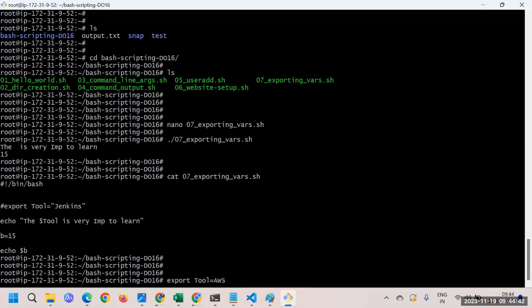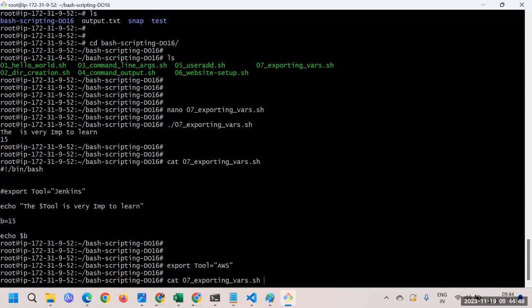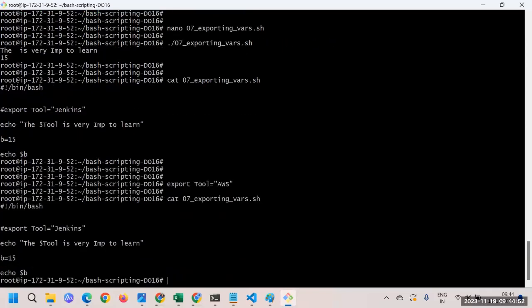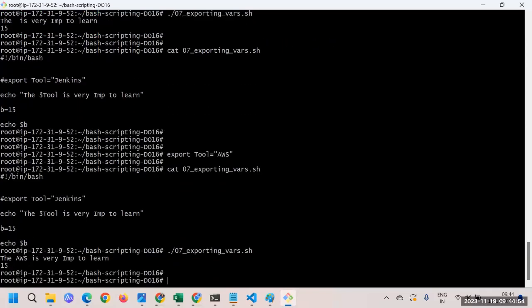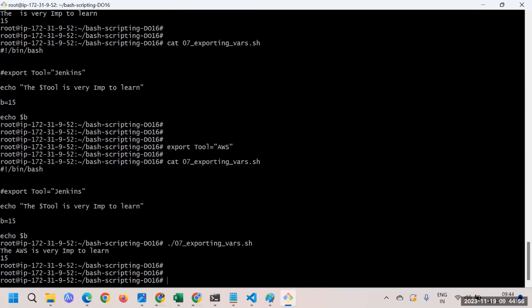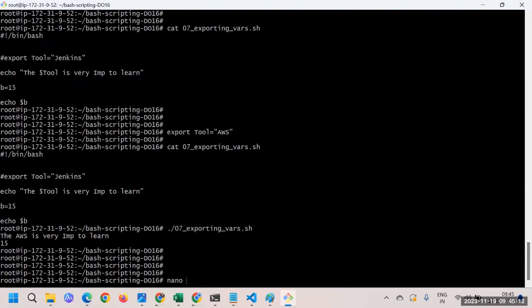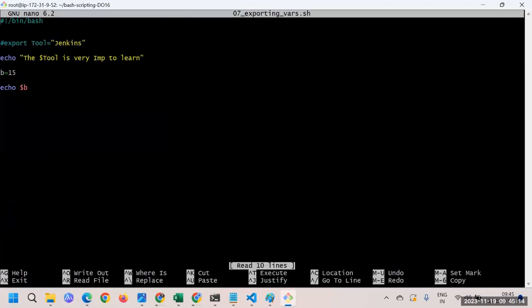I'll say export tool is equal to AWS, and I'll put it in quotes. Now I'll run the script. Here you can see that because I have declared the variable, I declared the export variable outside, and because of that I'm successfully able to get the value as expected.